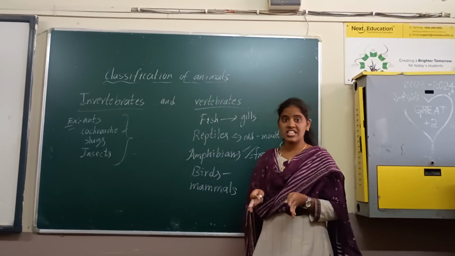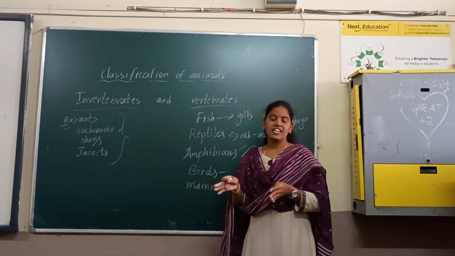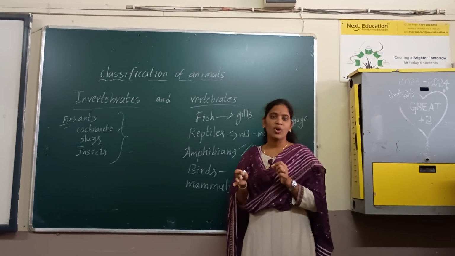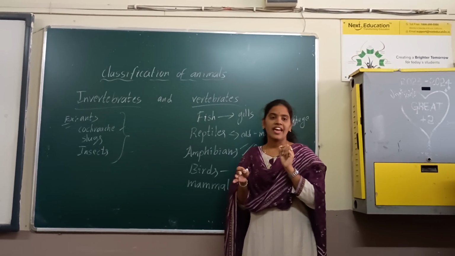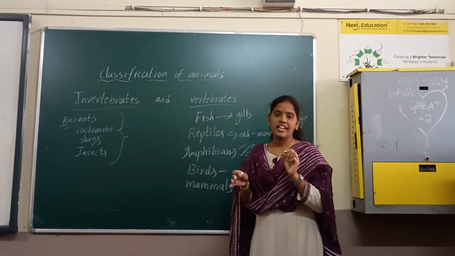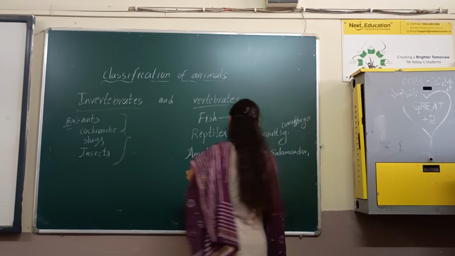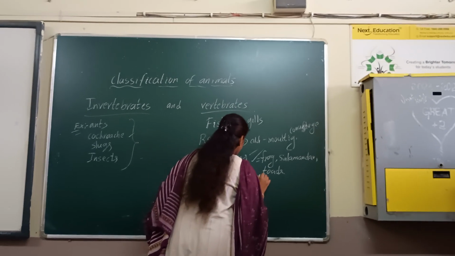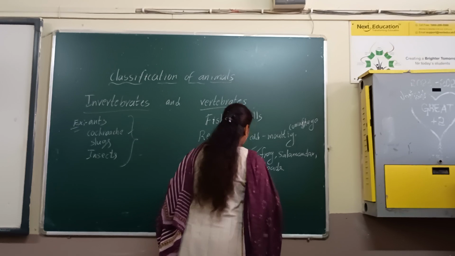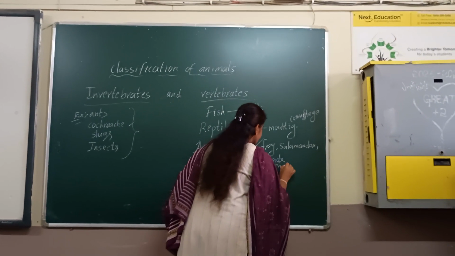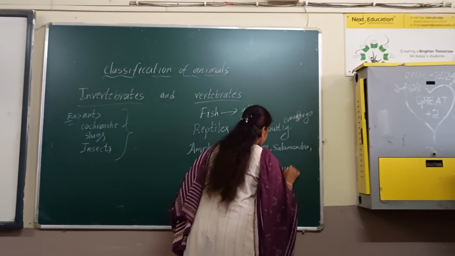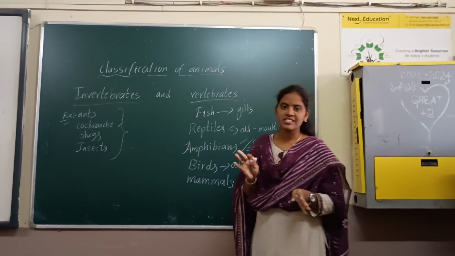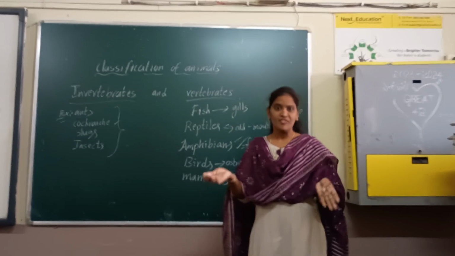Most of the birds which fly in the sky have lightweight bodies. Those which cannot fly in the sky have a heavy body weight. Examples of heavy-bodied birds: ostriches and penguins. So ostriches and penguins cannot fly in the sky because they have a heavy body weight.